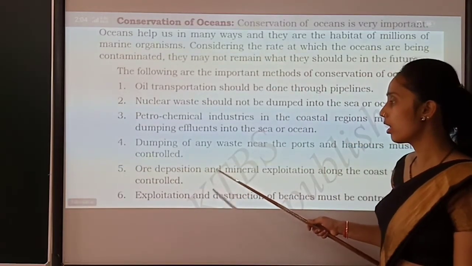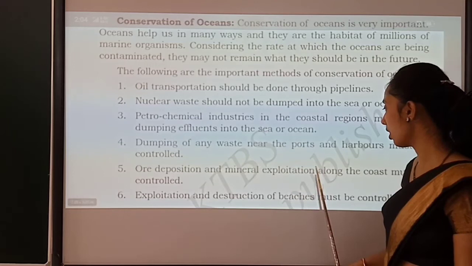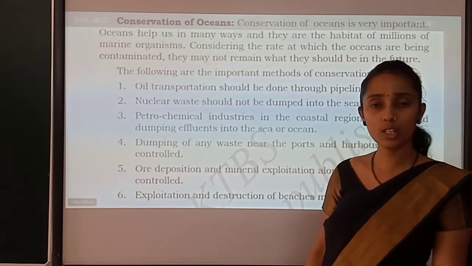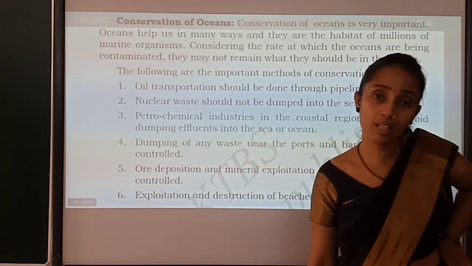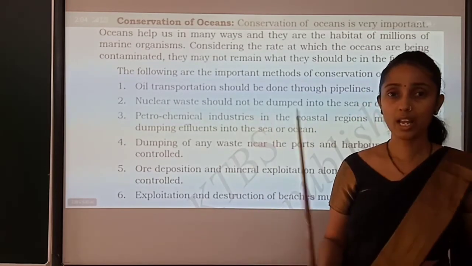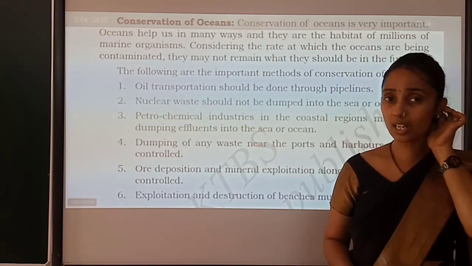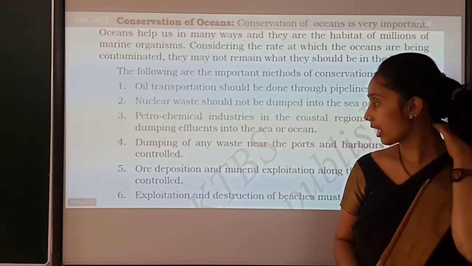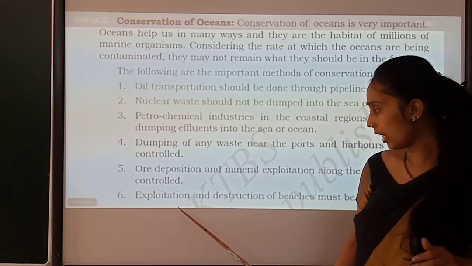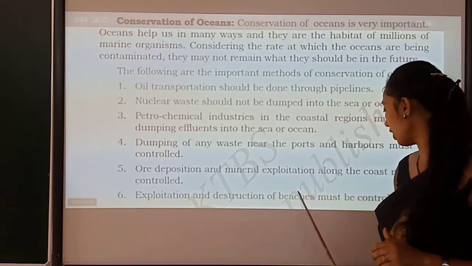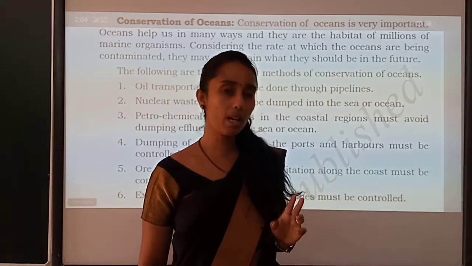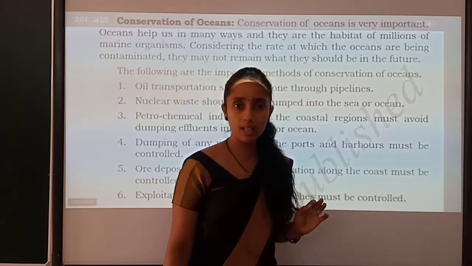Then ore deposition and mineral exploitation along the coast must be controlled. Ore deposition, in the sense that as we extract minerals on the earth, in the same way whatever we extract from the sea, even that has to be stopped, because it is exhaustible in nature. Then exploitation and destruction of beaches must be controlled. So it means that you have to keep the beach and ocean very neat and clean.